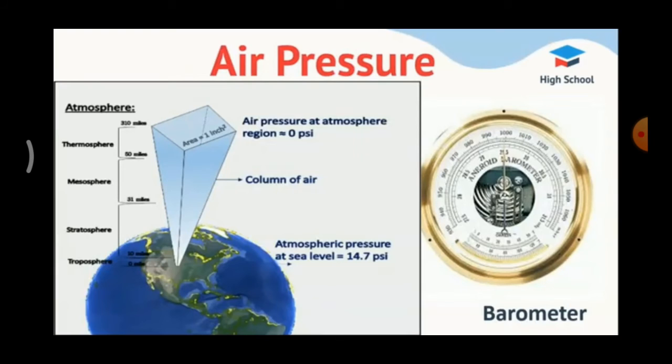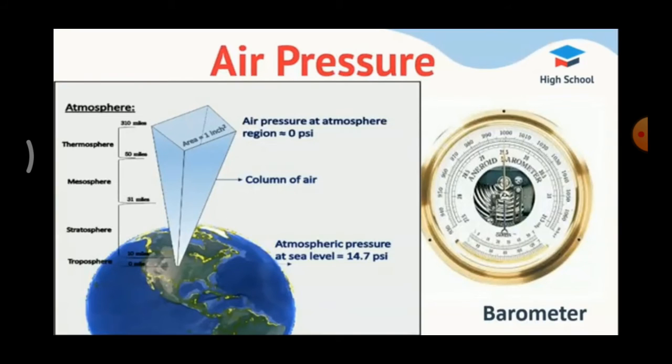Based on the level of pressure, it is categorized into low pressure area and high pressure area. Low pressure area is an area in the atmosphere where the pressure is lower. If there is higher pressure, that is called high pressure area. Low pressure system is marked as L. High pressure system is marked as H.